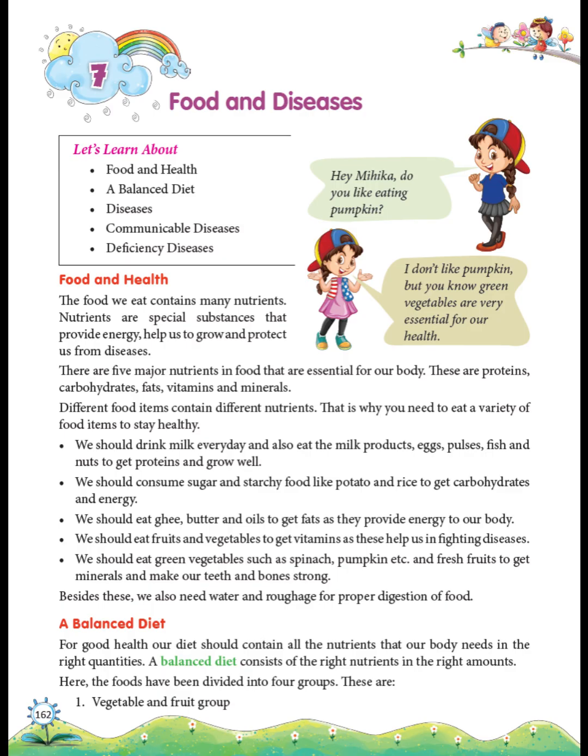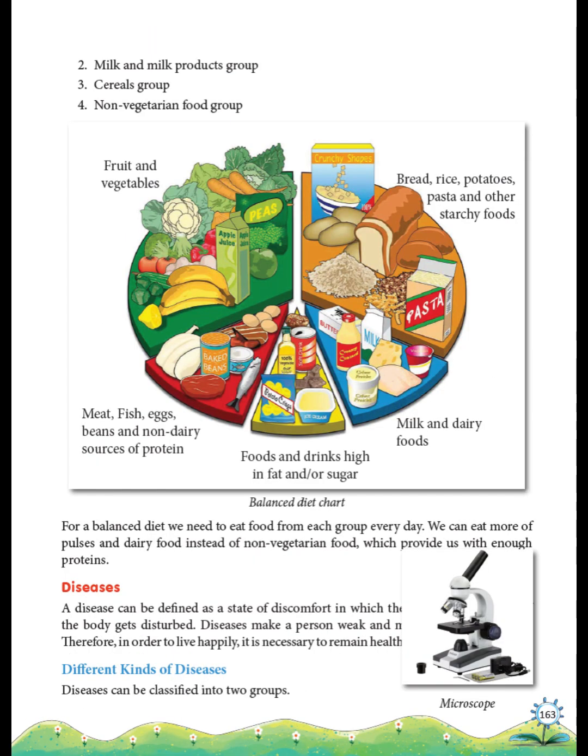Drink water and eat foods with roughage to help digestion. A balanced diet gives us all nutrients in the right amounts. The 4 food groups are vegetables and fruits, milk and milk products, cereals, non-vegetarian foods. To keep our bodies healthy, we must eat some food from each group every day. Pulses and dairy foods are good sources of protein.